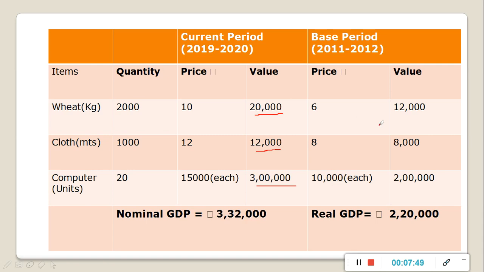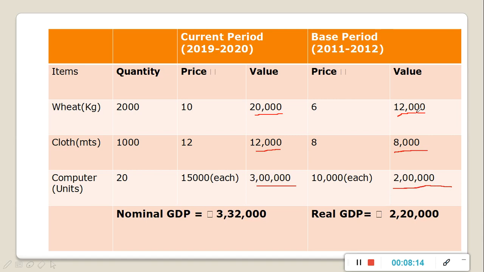And we can calculate the value of wheat as 6 multiplied by 2000, quantity is the same, that is 2000. The value for real GDP: for wheat is 12,000, and value for cloth is rupees 8,000. Value for computer will be 2 lakh.